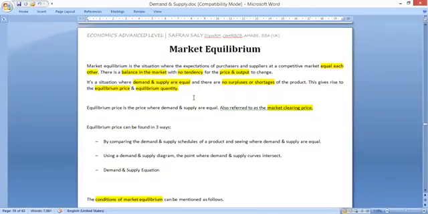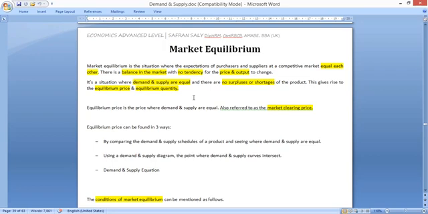Market equilibrium. In this section, what we're going to be seeing is market equilibrium. Now we have already seen demand and supply separately. Demand alone can't function in an economy. Why? When people demand, they need somebody to supply the goods and services. Likewise, when producers supply goods and services, there should be somebody demanding them. So demand and supply should interact in the market in order to have an effective market function.